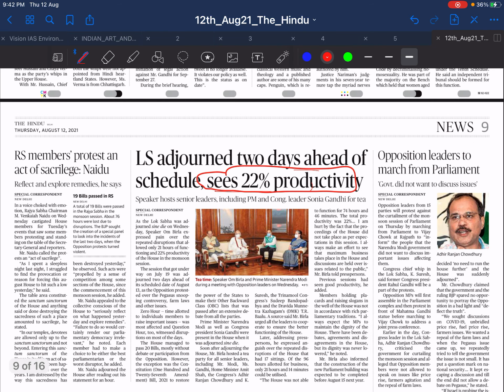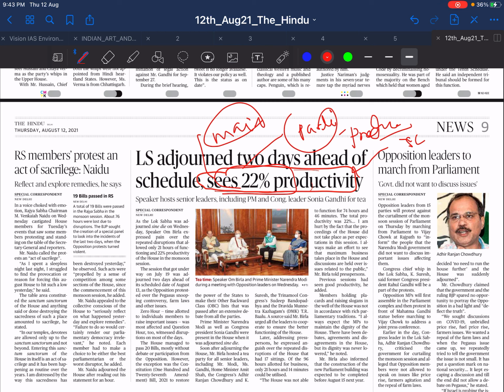Yes, here: Lok Sabha adjourned two days ahead of schedule, sees 22% productivity. We have a topic like parliament, and parliamentary productivity is always in the news. You should know how parliament functions, why its productivity is decreasing, and what steps we can take to increase it. From the mains perspective this data, 22% productivity, is very important. If there is a mains question on why parliamentary productivity is decreasing year by year and what steps we can take,